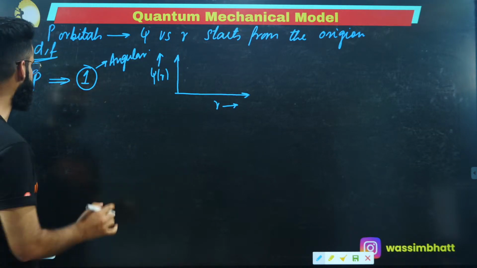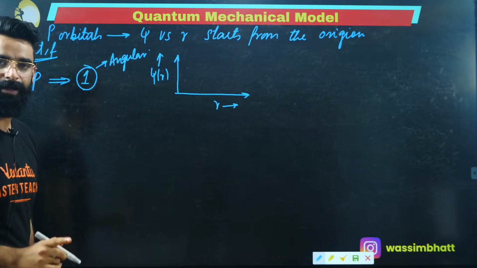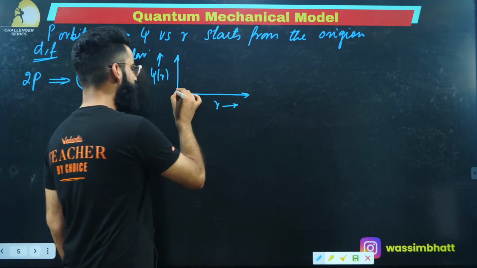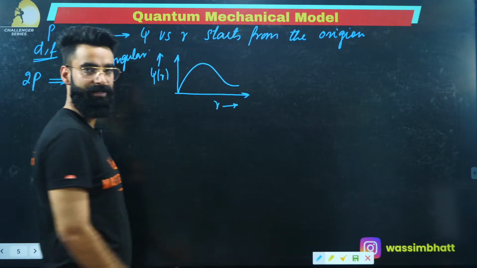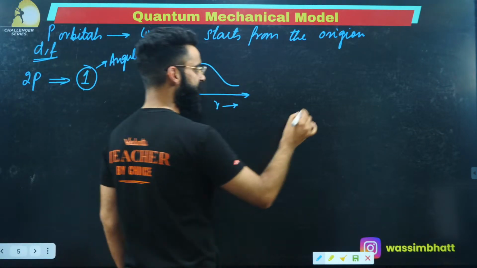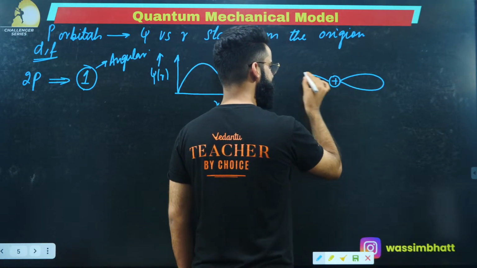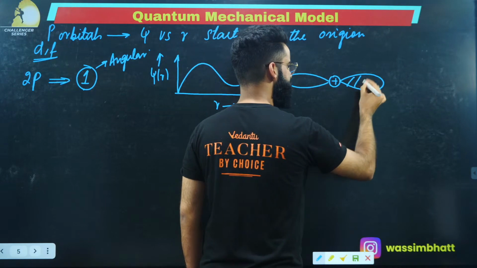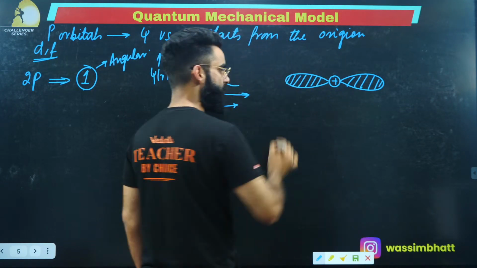See guys, in case of 2p, how many angular nodes are there? There is one angular node, right? The curve for psi versus r for 2p will be like this. And how do we represent it exactly? See, this is the nucleus. This is one dumbbell, and this is one more dumbbell. This is one lobe which represents the electron density, and this is one more lobe which represents the electron density.